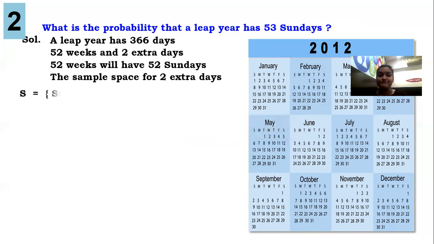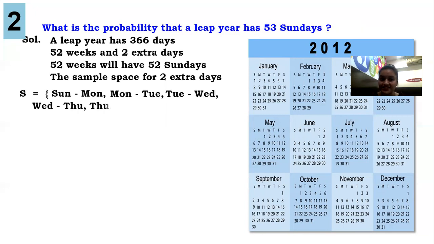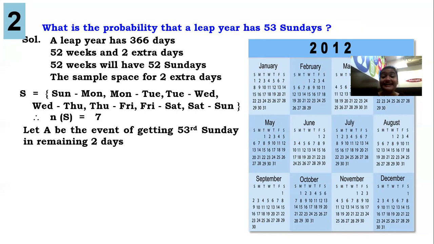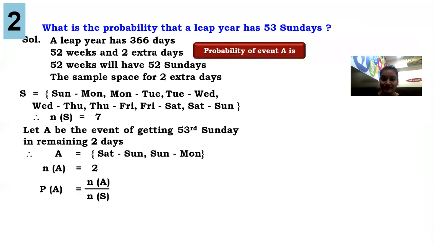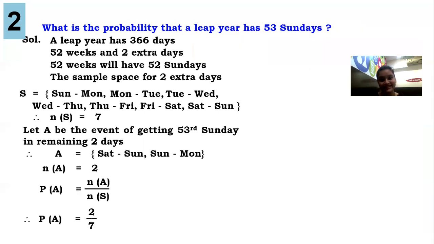So let's write the sample space for 2 extra days. Sunday-Monday, Monday-Tuesday, Tuesday-Wednesday, Wednesday-Thursday, Thursday-Friday, Friday-Saturday, Saturday-Sunday. So N of S is 7. So we need an extra Sunday in those remaining 2 days. So let A be the event of getting a 53rd Sunday in the remaining 2 days. So A is Saturday-Sunday, Sunday-Monday. So N of A is 2. So P of A will be N of A upon N of S, that is 2 upon 7.